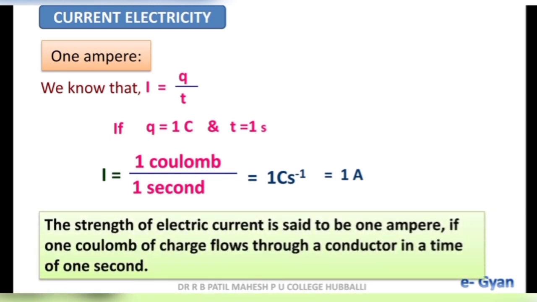With the help of this, we can define 1 ampere. The strength of electric current is said to be 1 ampere if 1 coulomb of charge flows through a conductor in a time of 1 second. I repeat, the strength of electric current is said to be 1 ampere if 1 coulomb of charge flows through a conductor in a time of 1 second. Once again we will be defining 1 ampere in chapter number 4, that is in moving charges and magnetism.